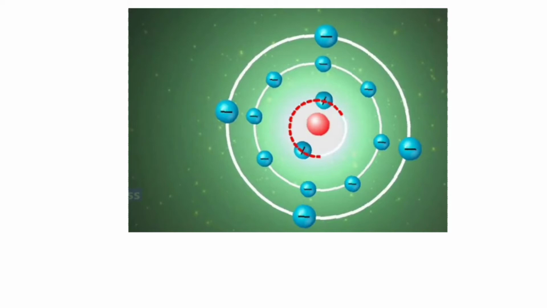Then when it jumps from the outer orbit to the inner, from here to here, it emits energy equal to the difference of the energy levels. Whatever the difference is, going from inner to outer it will absorb, and coming from outer to inner it will emit the energy. So this is what it is told.